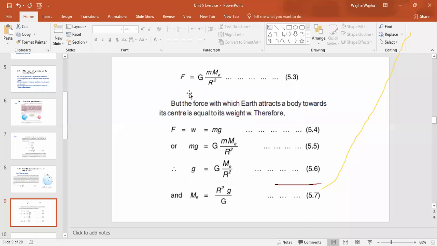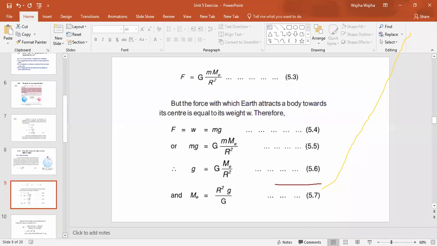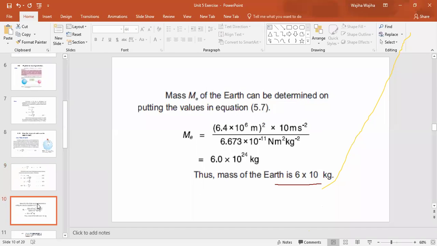Then by using the law of gravitation, this force will be equal to the force of weight. You just have to compare 5.3 and 5.4. M will be cancelled out on both sides, and g will be equal to G M_E by R square. And from equation 5.6, you can easily find out the mass of Earth, which is M_E equals to R square g by capital G. So this is all. The answer of this question is also given.